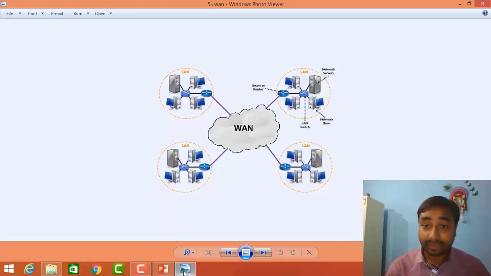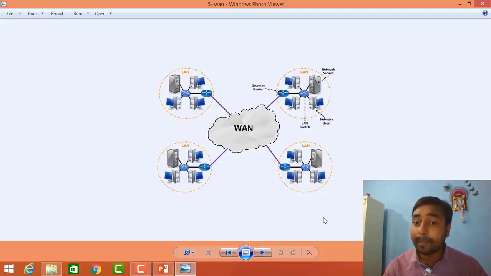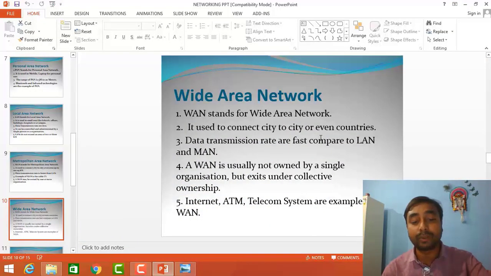Now see here, a number of local area networks, LANs, are there, MANs are there, and when they are collected together, the MAN networks are collected together and become a network that is very big, and that is known as a wide area network. If we say that a wide area network is used to connect from one country to another country, then that is also right. And I told you that by the help of the internet we are able to access all that information from one place to another place.